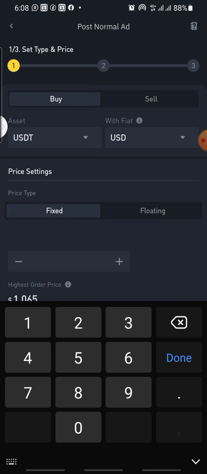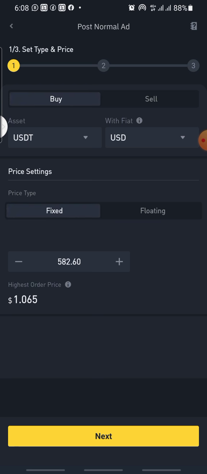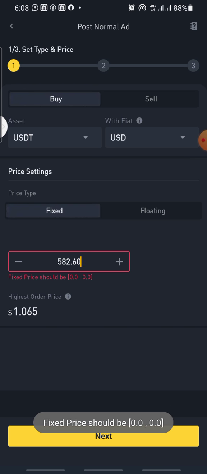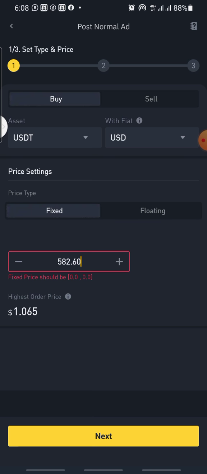Here is what you are going to do. Just put the price, 582.60. Then you click on next. Fixed price should be 582.60.